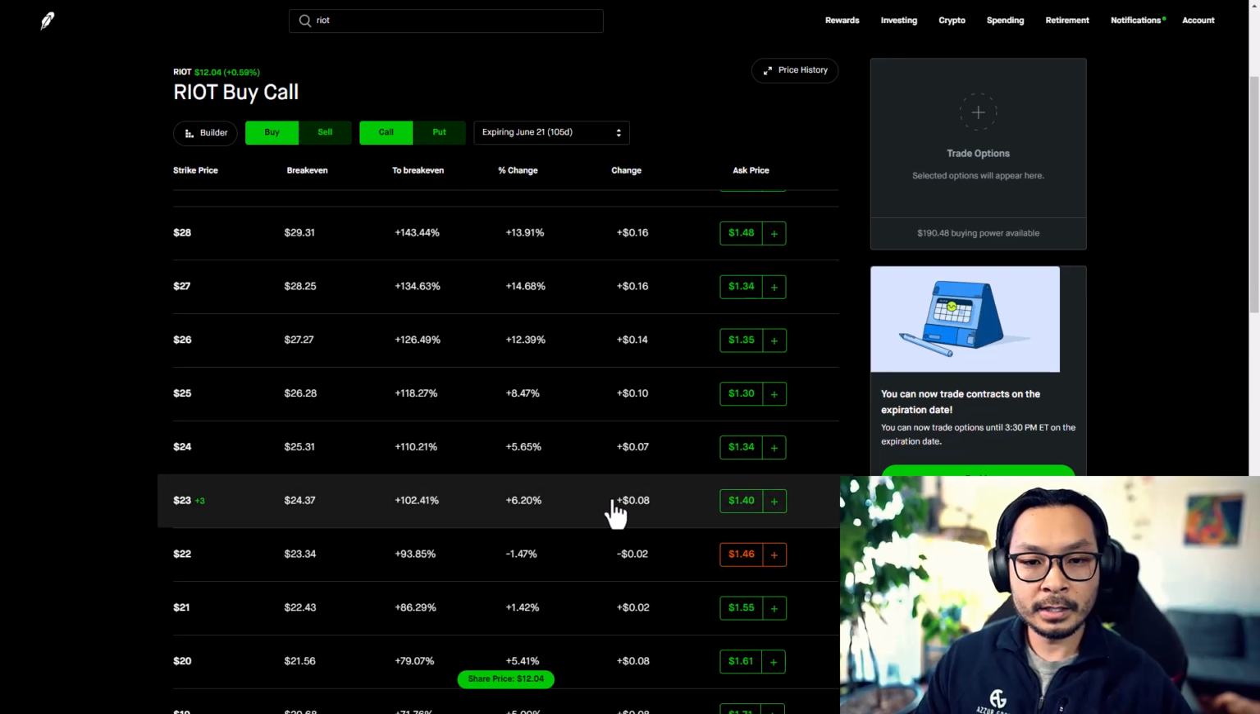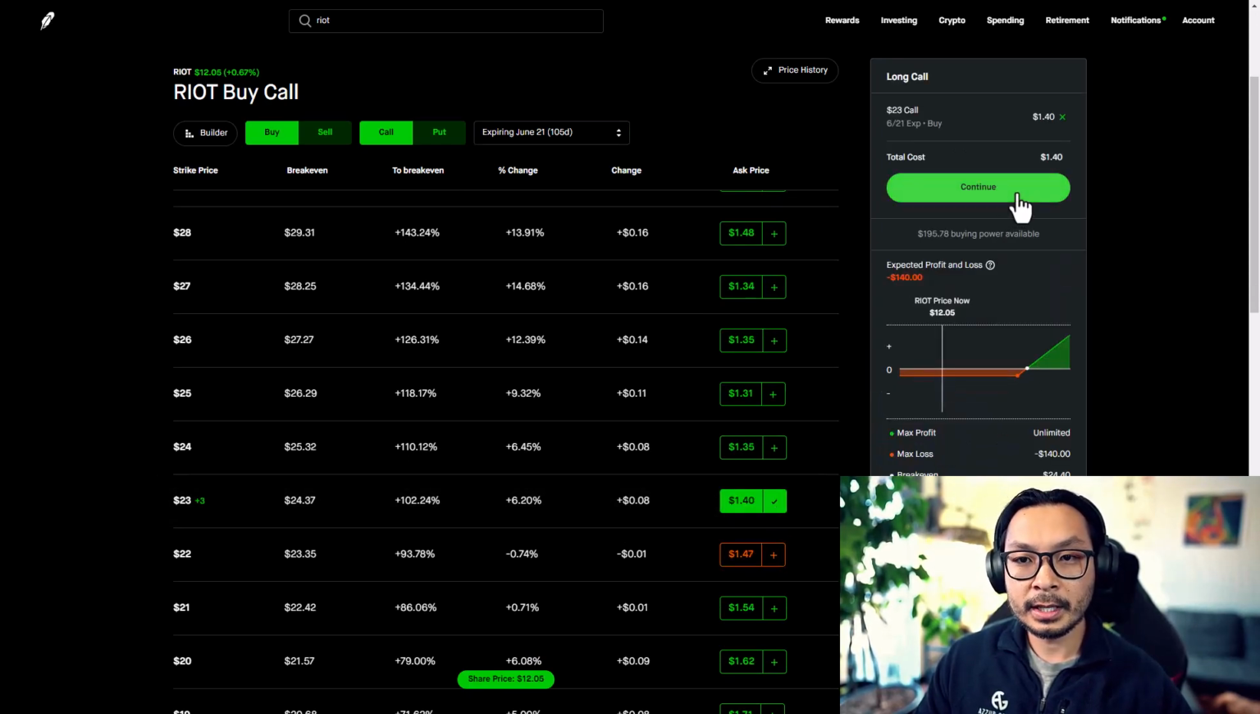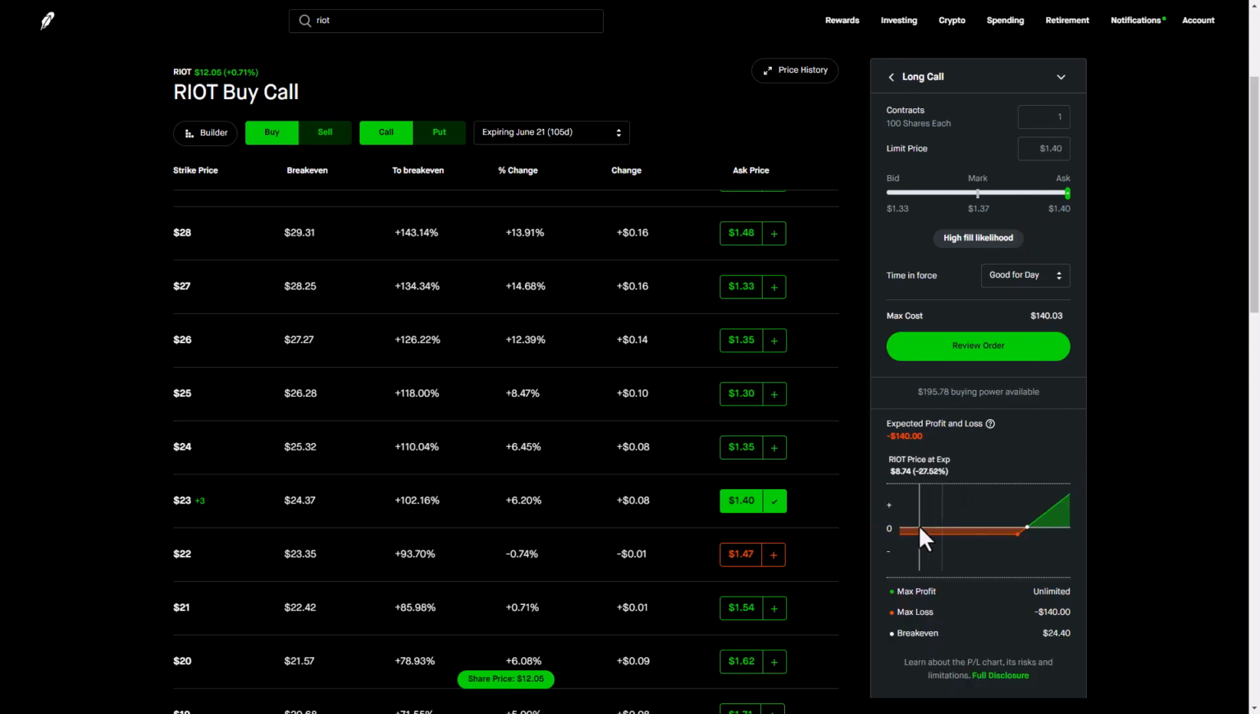To buy an option, all you do is click this add button and then continue. Here I think Robinhood does a good projection. Again, this is just a projection, it's going to change with volatility, but if we buy this option, we'll lose our maximum, which is $140. That gives you your defined risk right there. You're okay with losing 140 bucks.